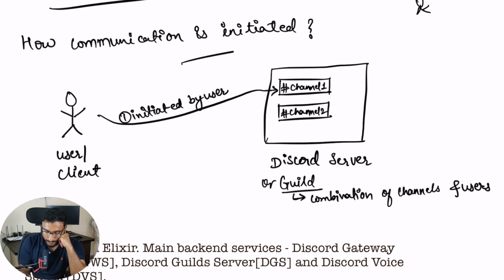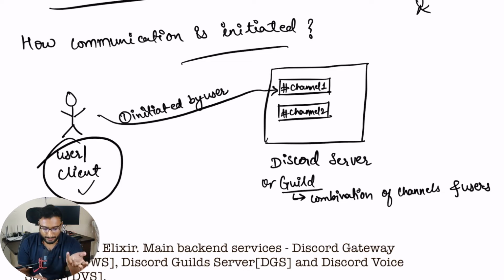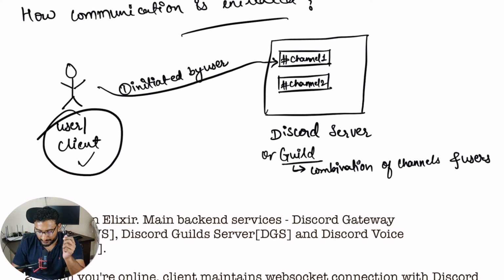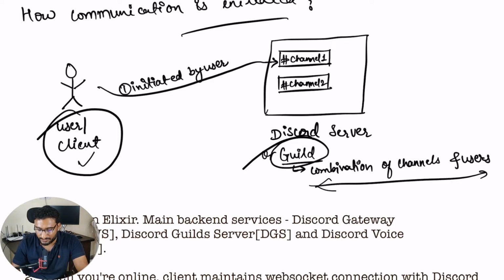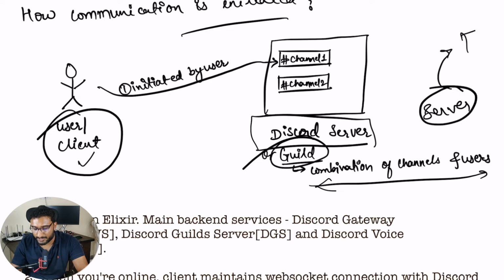This is the simple point of how communication is initiated. A user, a client on a mobile application or a web browser application, will initiate a connection on a particular channel, right? On Discord, from a server perspective, it is referred to as a guild. A guild is basically a combination of channels and users, which means a Discord server. So here when we use the term server, it means the backend machines, right? But from a client perspective, Discord server means guild. This is the terminology, so as not to confuse people.